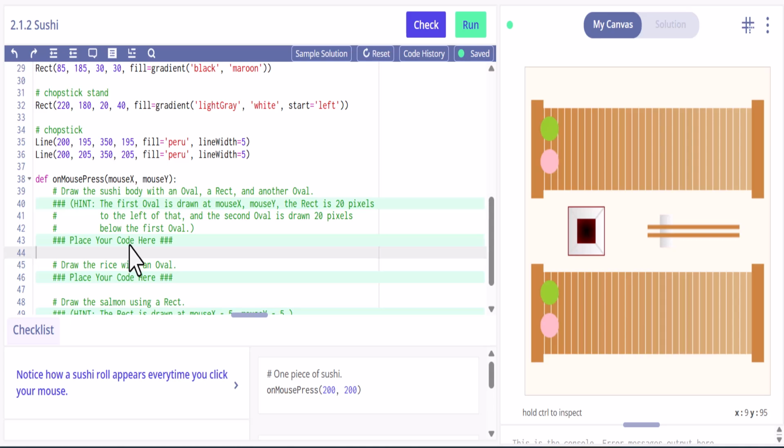All right, welcome back. So in this video, we're looking at another Carnegie Mellon activity. This one's Sushi, and these are animations.